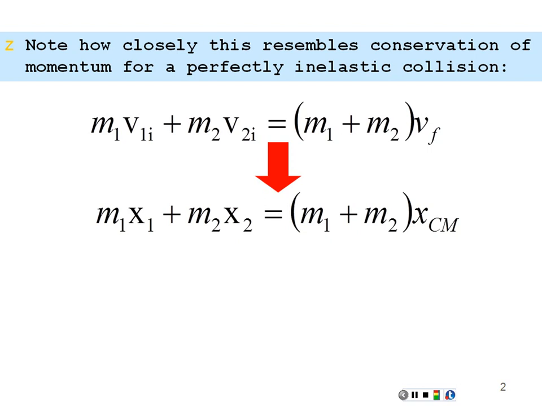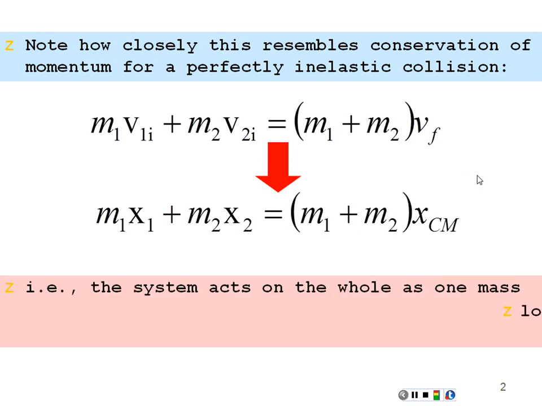For the center of mass, you have a location that represents the whole system as one total mass, and for perfectly inelastic, it's all moving as one mass with one common velocity. So the mathematics are very similar, and the only difference is one is moving and the other one is not.